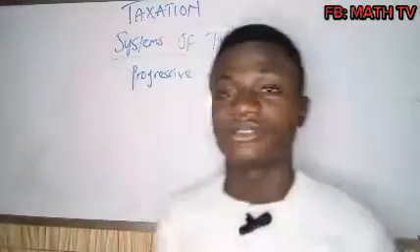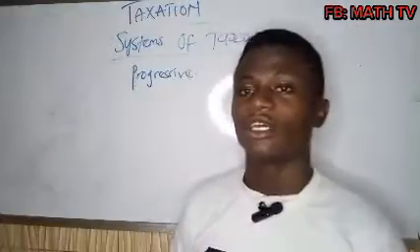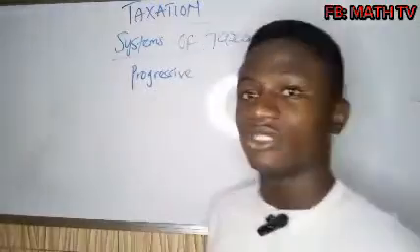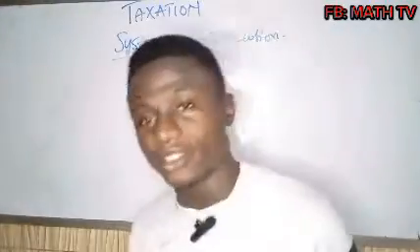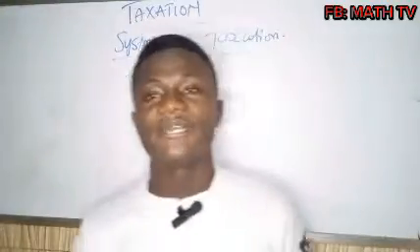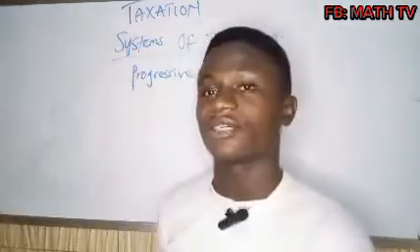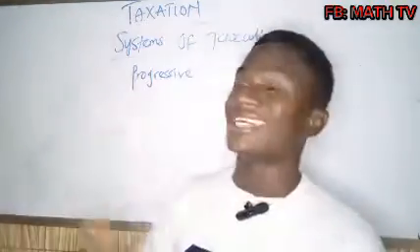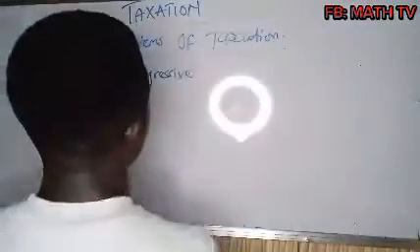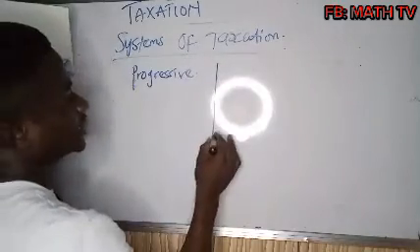As the name implies, progress. The progressive system of taxation is a taxation whereby as your income increases, your tax rate will increase. What do I mean? If you are receiving $10,000 and you are paying 2% tax, and you are now receiving $500,000, you are going to be paying higher tax, like 15%. That is a progressive system of taxation.